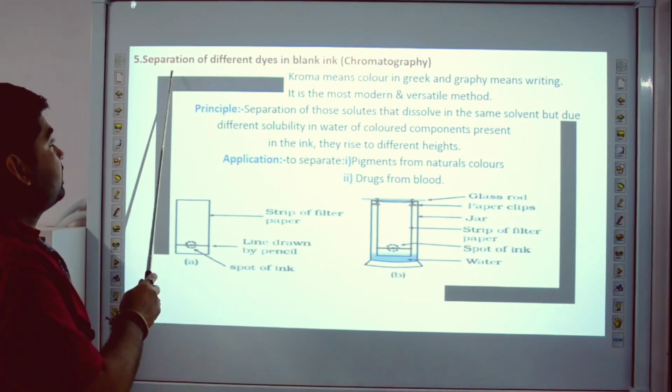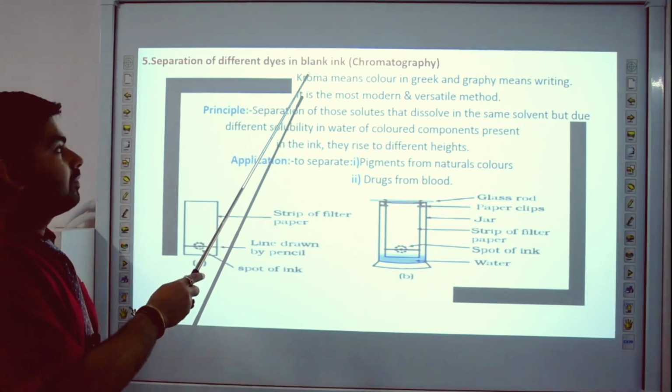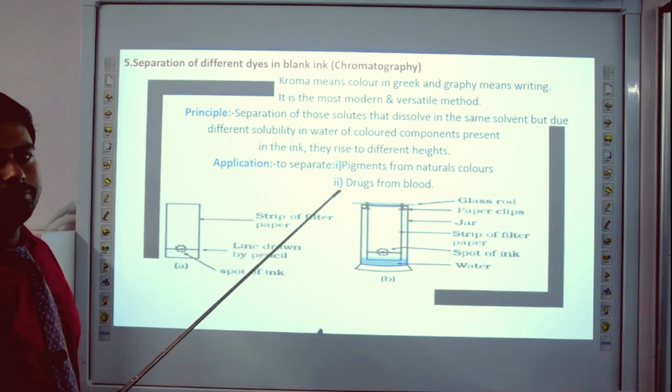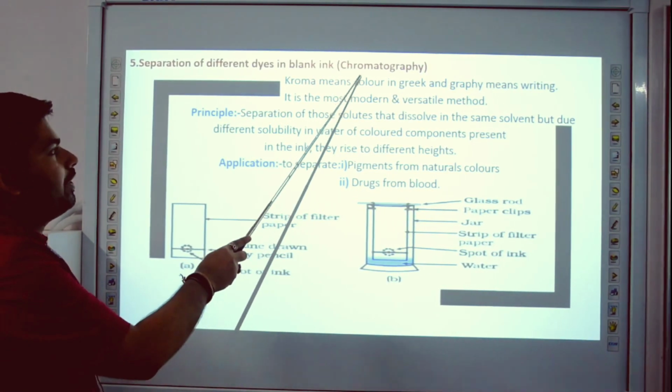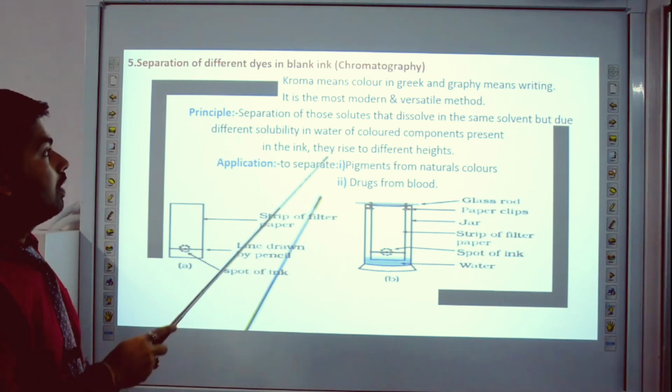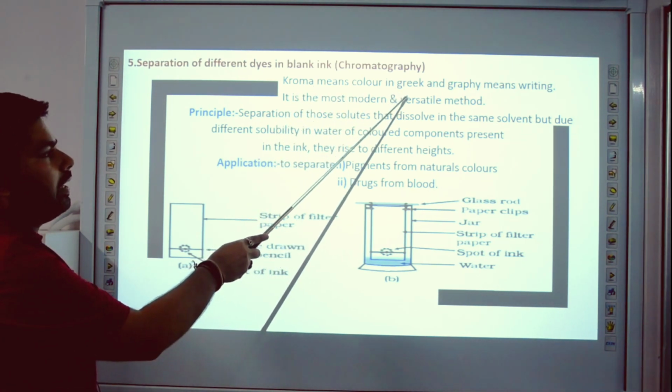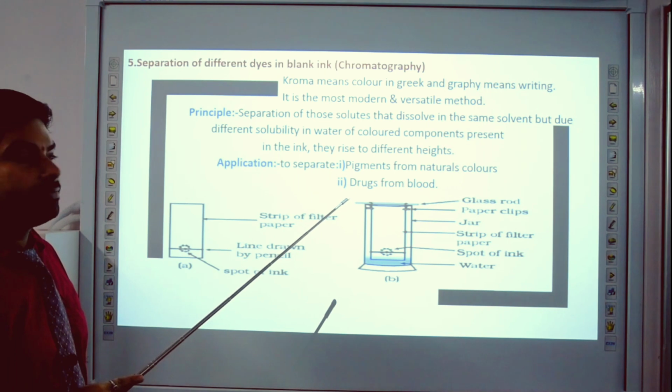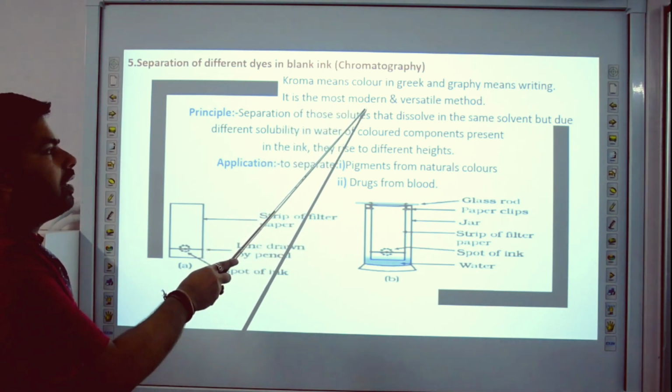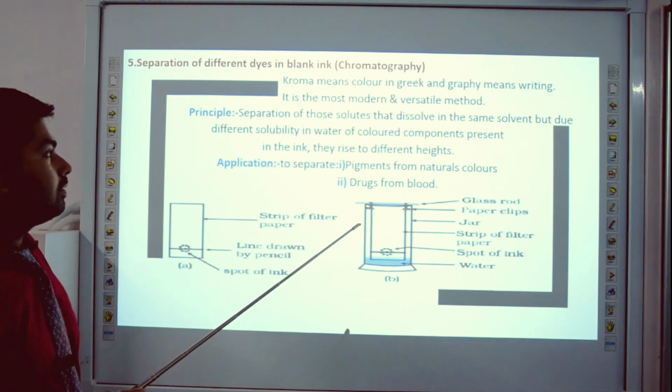Next, separation of different types of black ink. The process name is chromatography. Chroma means color in Greek and graphy means writing. It is the most modern and versatile method.